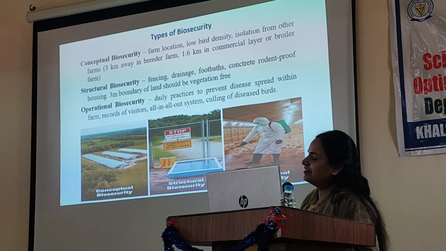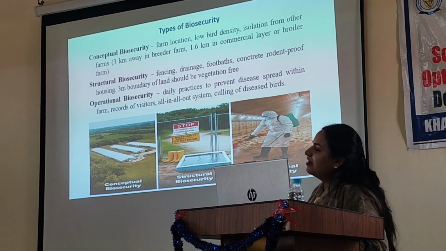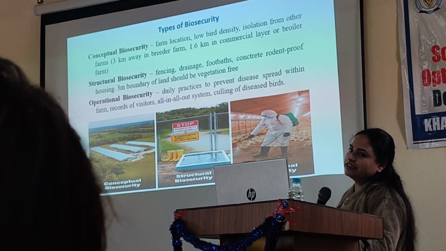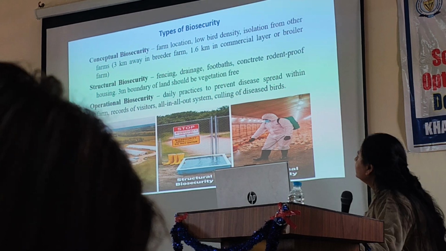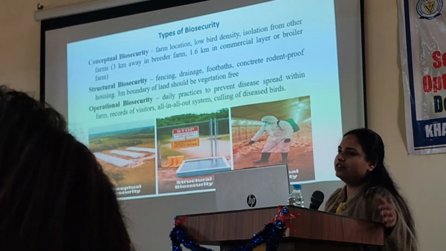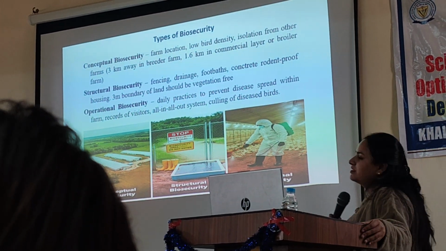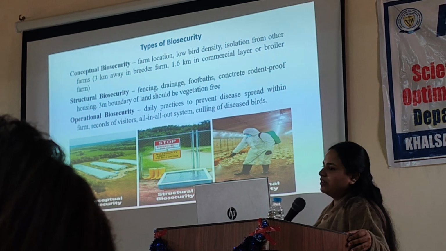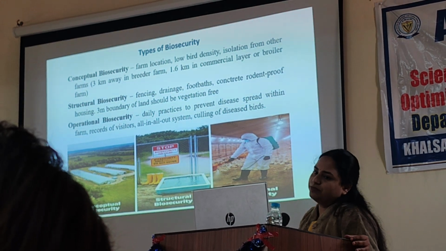Especially for a pig farm, just like sir told, around 5 kilometers. If there are other breeder farms in the area, around 3 kilometers. If commercial layer and broiler farms are there, then we have to arrange our farm at least 6 kilometers away. This is conceptual biosecurity.